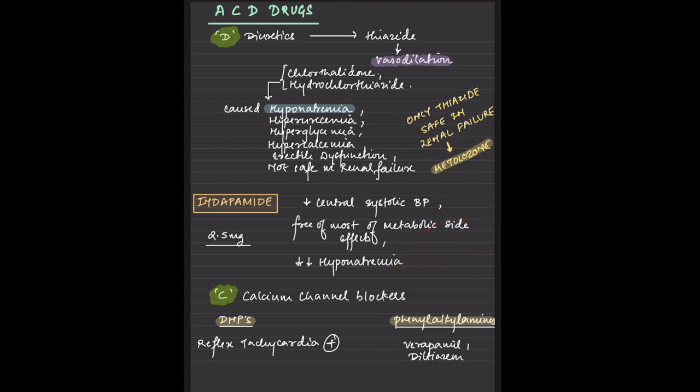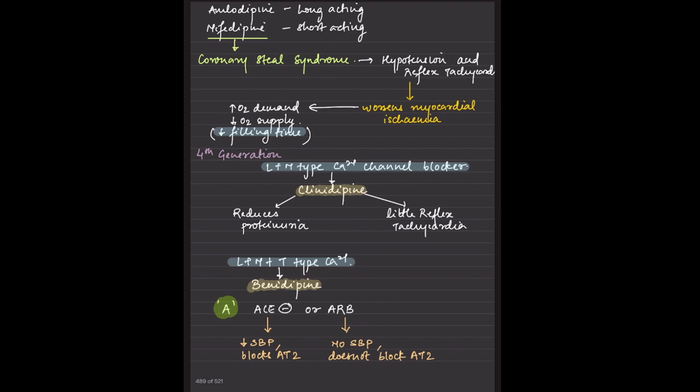Calcium channel blockers, dihydropyridines, or we have the phenylalkylamines. Phenylalkylamines are diltiazem and verapamil. Dihydropyridines cause reflex tachycardia, which includes amlodipine, nifedipine, and so on. Amlodipine is long acting, nifedipine is short acting, which causes coronary steal syndrome. And coming to the fourth generation, these are very popular now. The fourth generation are L and T type calcium channel blockers, and these are very important as they do not cause reflex tachycardia, and they also reduce proteinuria, very helpful. That is cilnidipine.